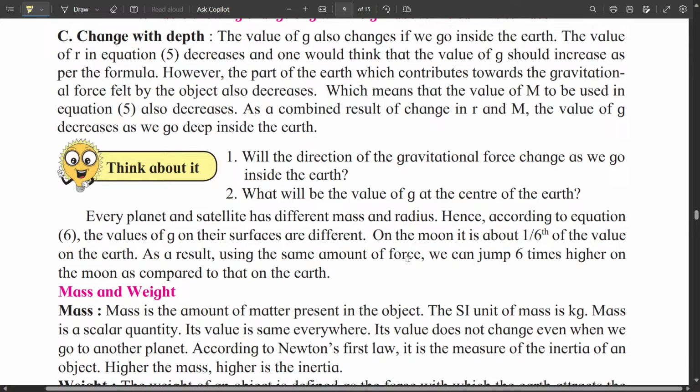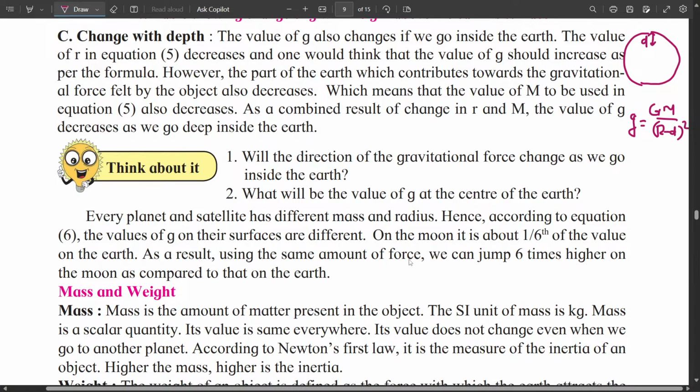Third thing is the change with the depth. Means if you dig the earth and go deeper inside, what will happen to the value of g? At first, we may think that value of g will increase with the depth, and this is because as we go deeper at a depth, let us say d, the radius will decrease and the value of g will be capital G capital M upon R minus d square.